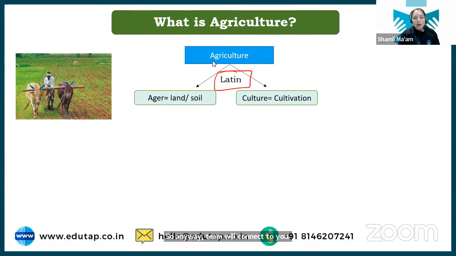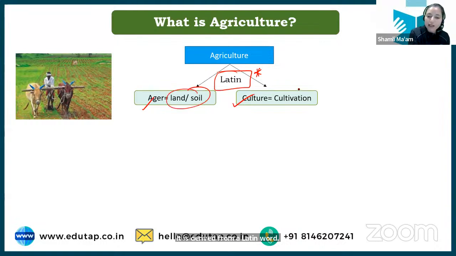So I was talking about the origin of the word agriculture. This word has been derived from a Latin word, that is ager, which means land and soil. Culture means cultivation. So whenever we are cultivating land, or managing land or soil for our benefit, for the production of crops, for the rearing of livestock, or for the production of fisheries, that is agriculture. Remember, it is derived from the Latin word ager, culture. Ager means land and soil, culture means cultivation.